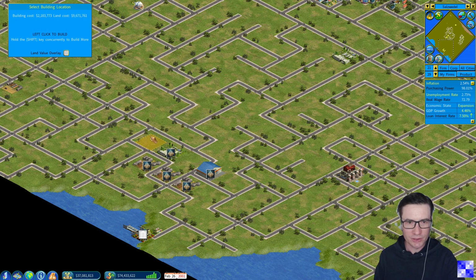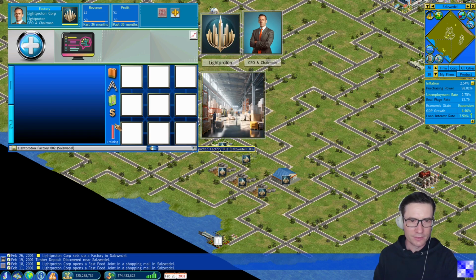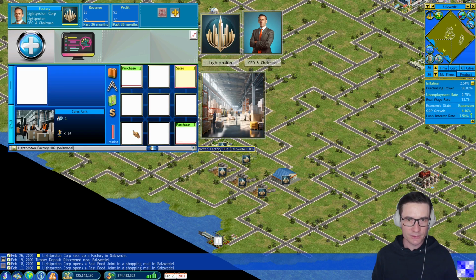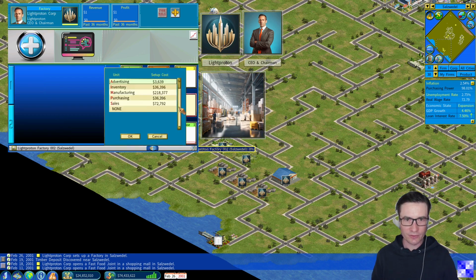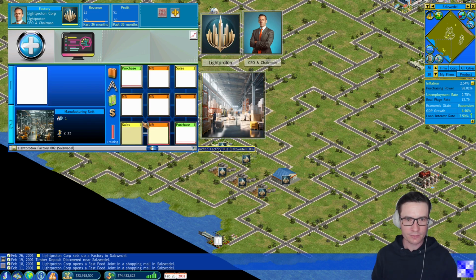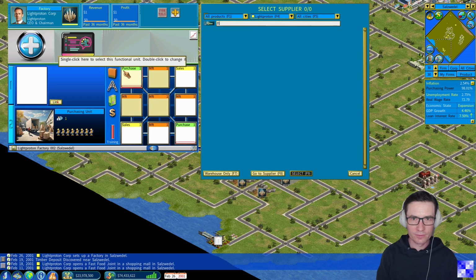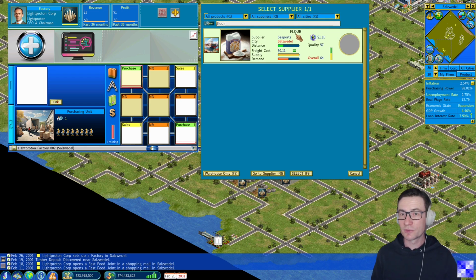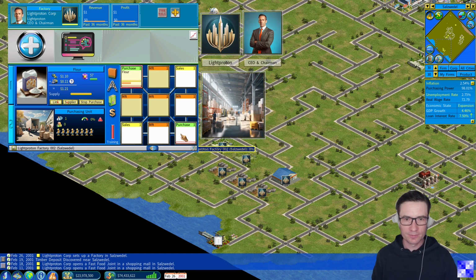Let's put it here with maximum training, purchasing of flour, 2 sales units, 5 manufacturing units. Like that. Link to flour. It's provided by a seaport in Salzwedel, once and twice.